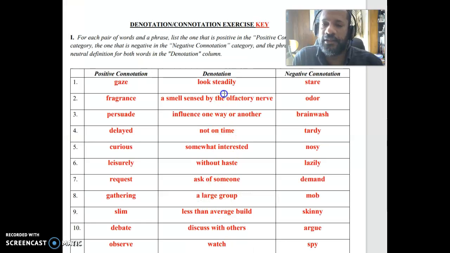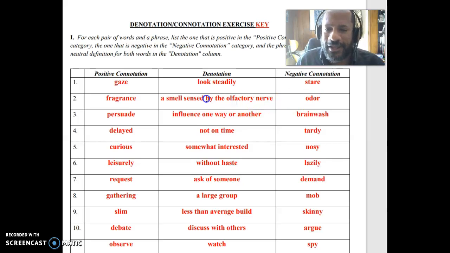And if you look here at this chart, down the middle, we have something neutral, a neutral idea, and then we have positive on the left and negative on the right. So to look steadily at something, just look at somebody, right? You can gaze lovingly at somebody or something like that. That's very positive. Or you stare at somebody, right? Stop staring at me, right? We can talk about the smell sensed by the olfactory nerve. The olfactory nerve is the one in your nose, right? That's just whatever you smell there. A fragrance, it's a good thing. What a lovely fragrance you're wearing. An odor, what is that odor in this place, right?